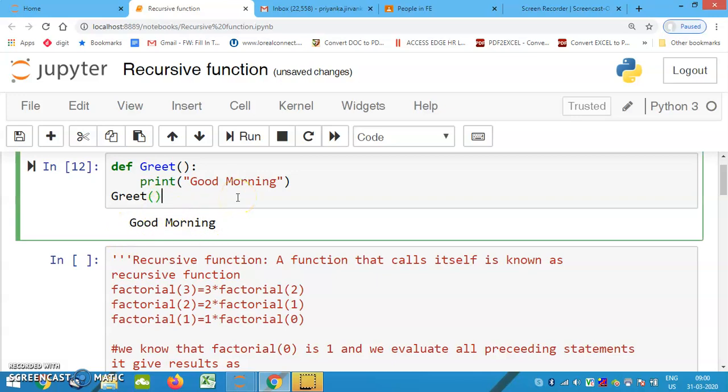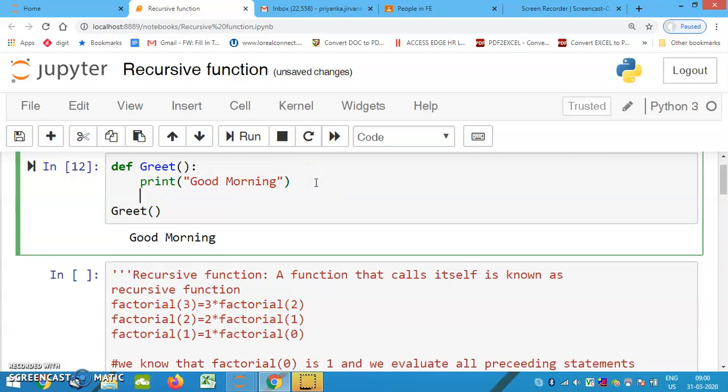Now, what exactly is a recursive function? A function that calls itself is known as a recursive function. It means if I go for the above code and write the same function again, listen very carefully to my code.